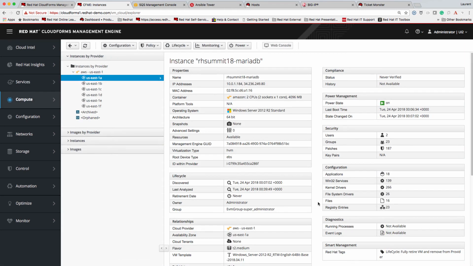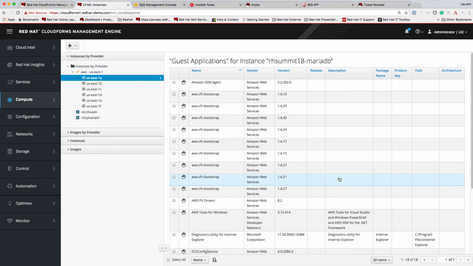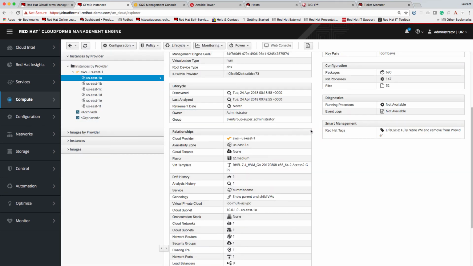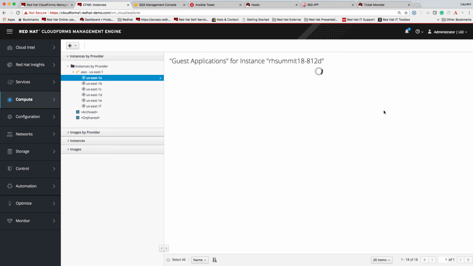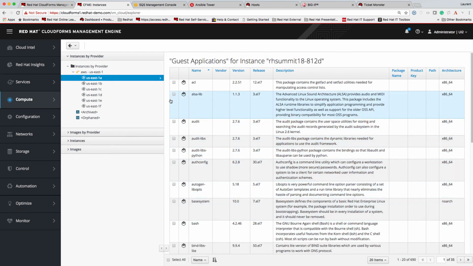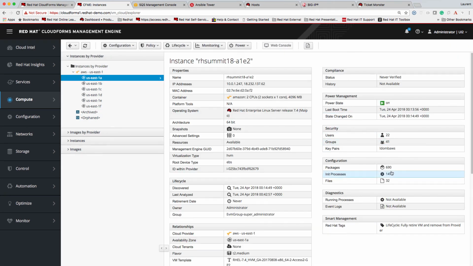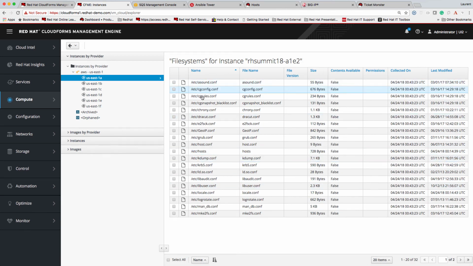The first one is the Windows host, and we see that we have information about the applications. Let's go verify that we see the MariaDB, which we installed, and we do. We can also check the Linux instances. On the Linux instances, you see that we have package information as well. And we can also look into files. We have the option to just see what files are there, or we also have the option, as we can see in this screen, to check contents of the files as well.